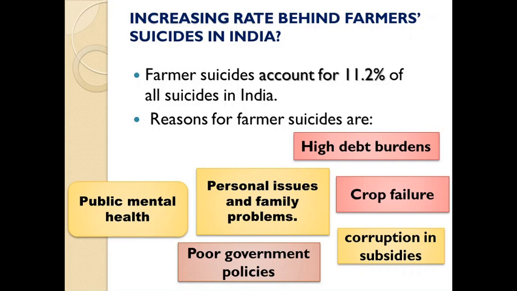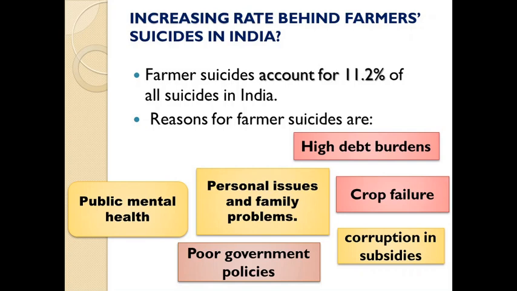Public mental health: the farmers are under stress, and it leads to a rise in disease levels, because stress is something which causes many losses to our health. Personal issues and family problems, like health-related issues for their children or for their pregnant women. If the farmer's wife is pregnant, it is another issue because she is not able to earn during that duration, or there are certain other issues.